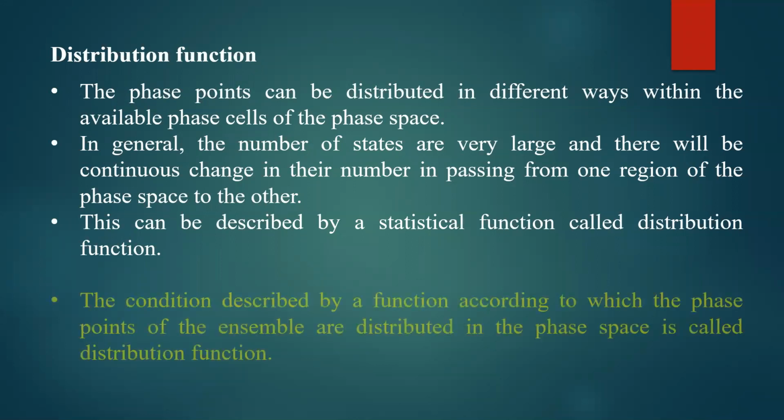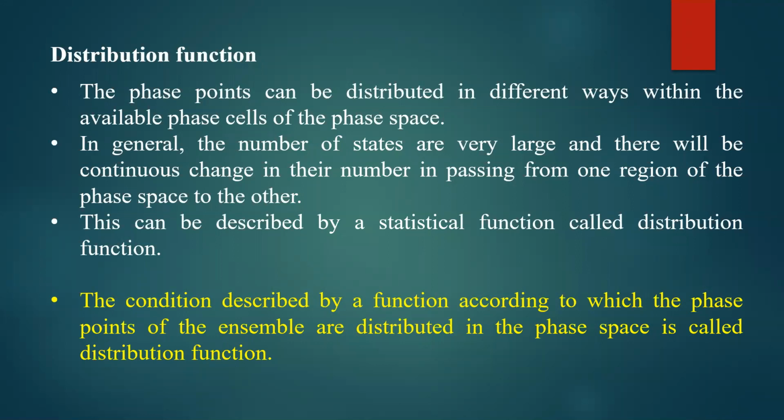Basically, the distribution function is defined as the condition, described by a function, according to which the phase points of the ensemble are distributed in the phase space. How are the particles of the system distributed? That condition can be described by a function called the distribution function. Basically, the distribution function describes the distribution of particles in the system.